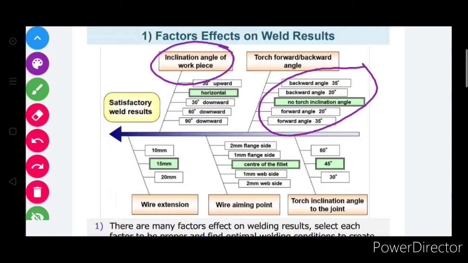Wire extension 10 mm, 15 mm, 20 mm. Generally we are using 1 mm wire, then 15 mm is sufficient. We will discuss in the next slide what the output is for 10 mm and what the output is for 20 mm. Same wire aim point and torch inclination angle. A 45-degree torch angle is the best angle for welding penetration and aesthetically good welds.